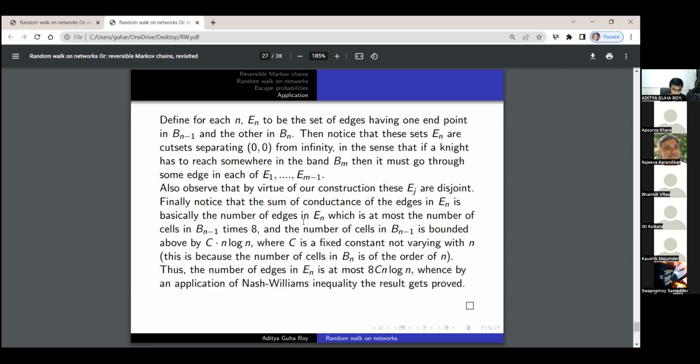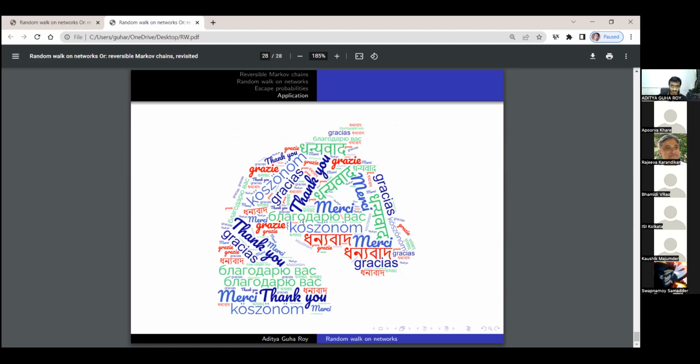So the number of edges in En is at most 8 times Cn, and the summation over 1 by n diverges, and by an application of the Nash-Williams inequality, we get that this random walk is recurrent. And this concludes my presentation, and thank you.